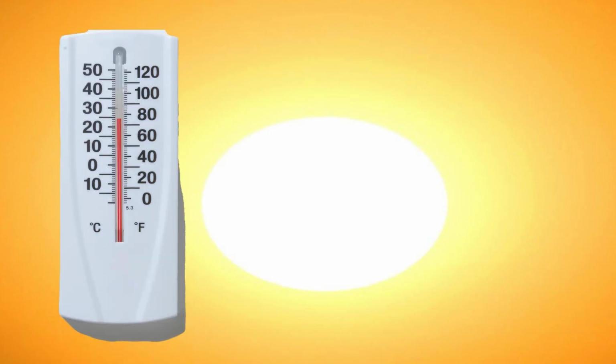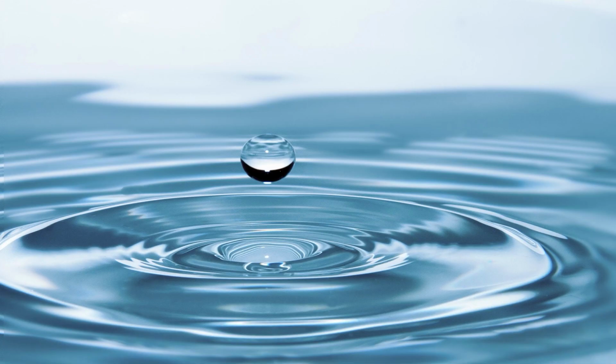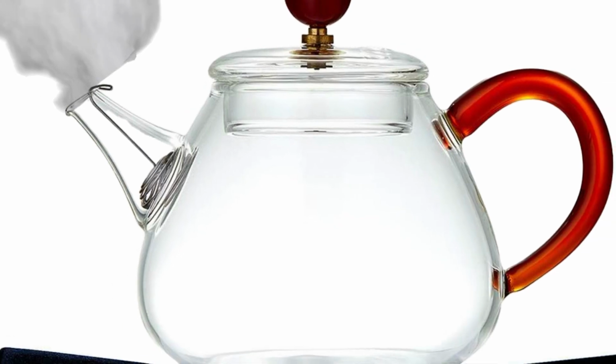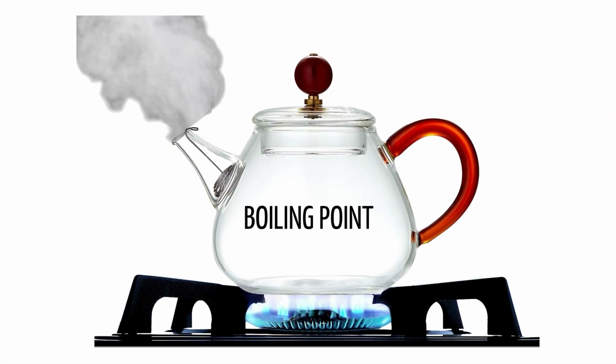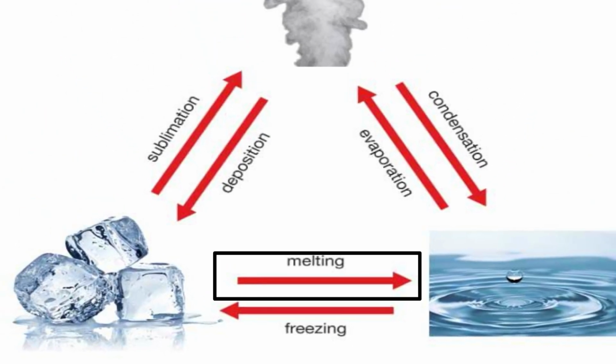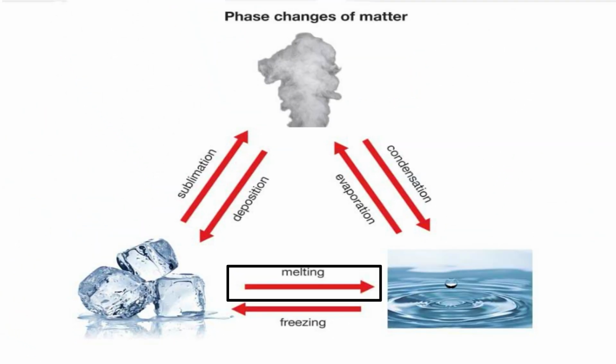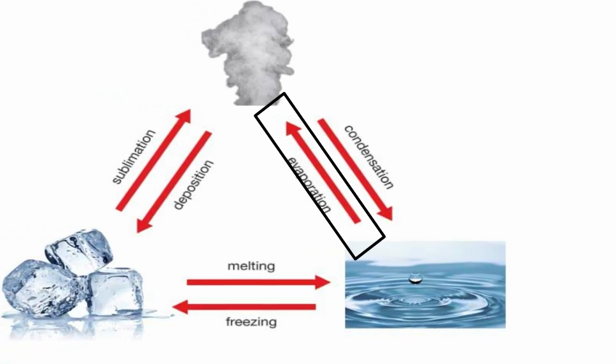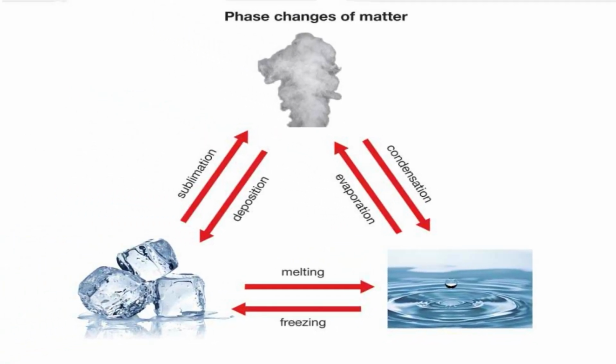Matter undergoes changes as follows. The constant temperature at which pure solid changes into liquid is called melting point. The constant temperature at which pure liquid changes into a gas is called its boiling point. Melting is a change from solid to liquid. Evaporation is the change from liquid to gas at room temperature. Boiling is the change from liquid to gas at a specific temperature.